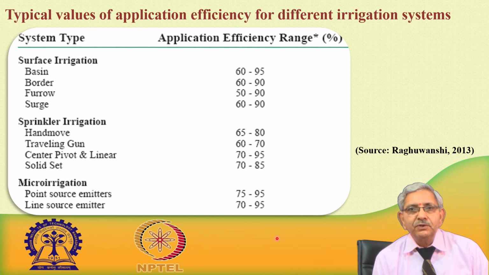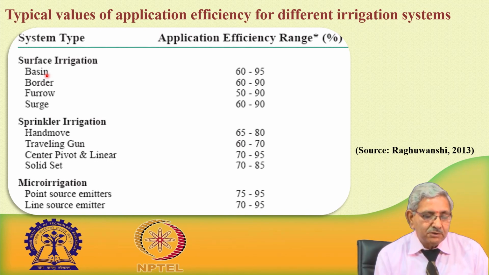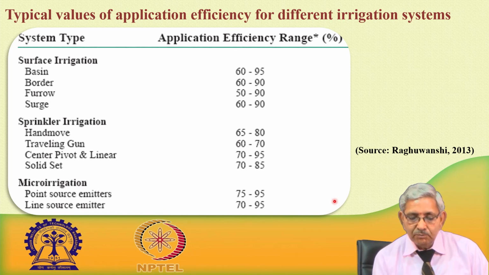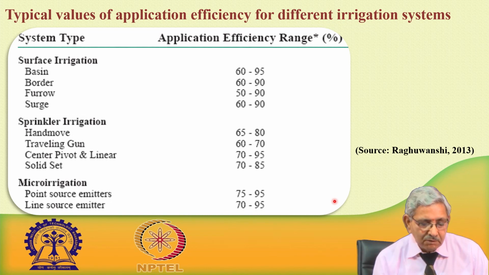A typical application efficiency which has been reported in the literature for different irrigation systems. Here you can see surface irrigation; we will discuss the different methods of irrigation in the coming classes. For the surface irrigation system, the range of application efficiency is given as very high, but such a range does not exist in practice. It could be highly efficient only in laboratory conditions. In the field, hardly we get 60 to 65%.